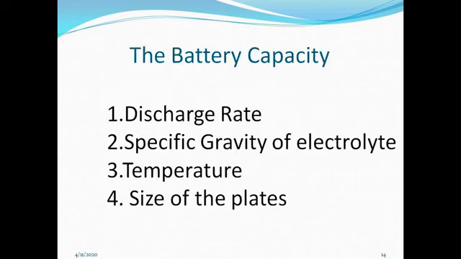Now the battery capacity depends upon discharge rate, specific gravity of electrolyte, temperature and size of the plates. If discharge rate increases, battery capacity increases. The more the specific gravity of the electrolyte, the more the capacity. If temperature increases, battery capacity increases. And size of the plates depends upon the material deposited on the plates.